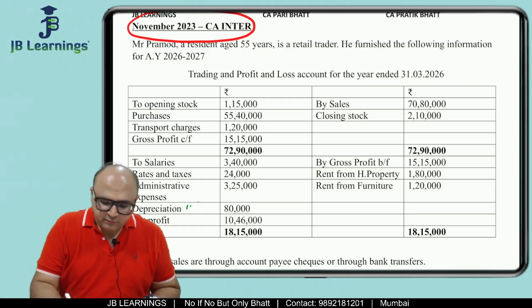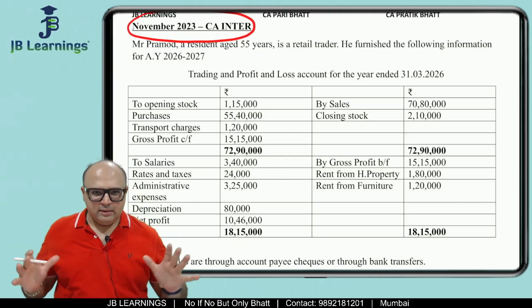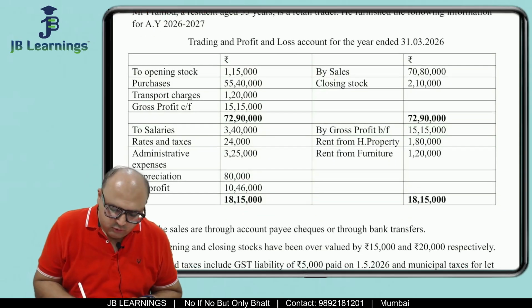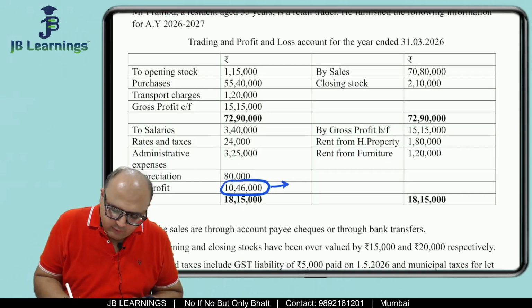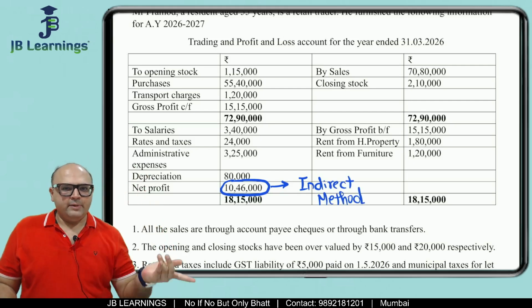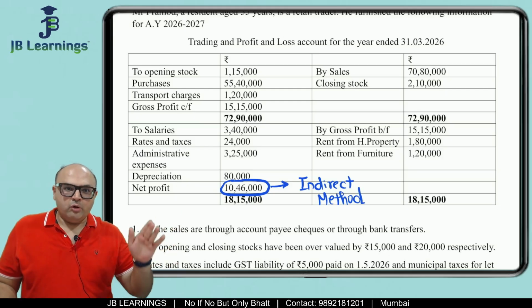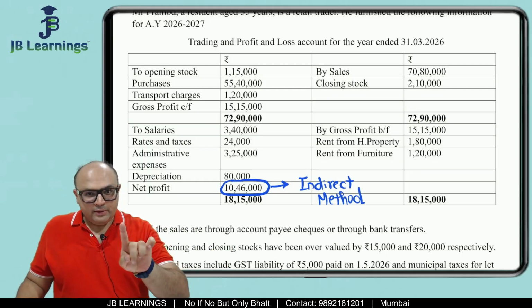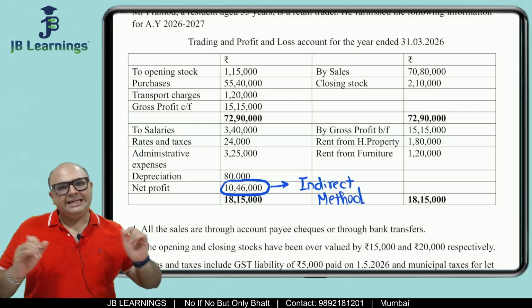Now friends, in total income sums, the first question, the majority sum is about PGBP, right? In that, net profit is given. Now when net profit is given in the question, it means you are supposed to solve the sum as per the indirect method. So first of all, you have to ensure whether the sum is about the direct method or the indirect method. In my past videos, I have solved a lot of sums on paragraph form, and there is one sum which I have also solved on the direct method, right? So now this is unique in the indirect method.